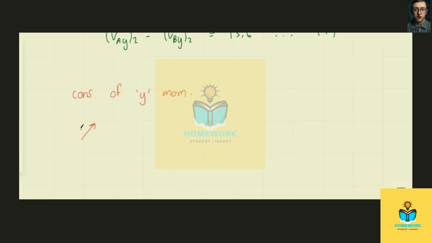So we'll take this direction to be positive, and we'll apply the conservation of momentum. Before the collision, the momentum mA vA y1 plus the momentum of B, mB vB y1, must equal the momenta after the collision, mA vA y2 plus mB vB y2. Let's substitute what we know.